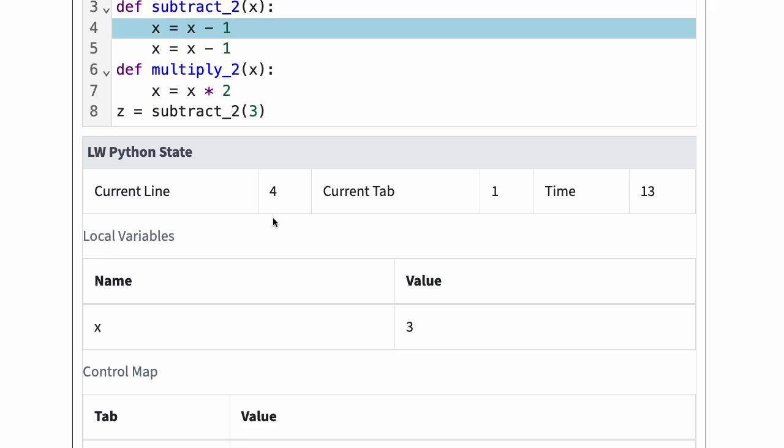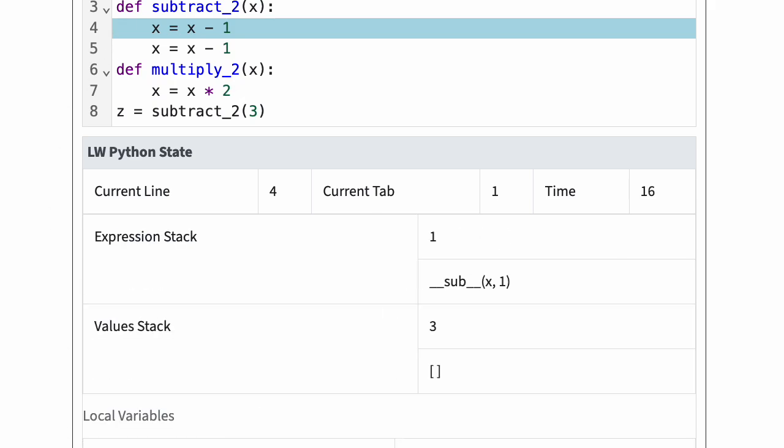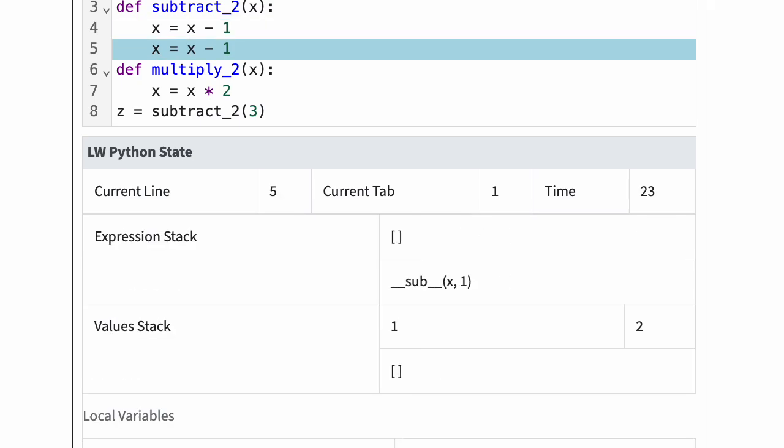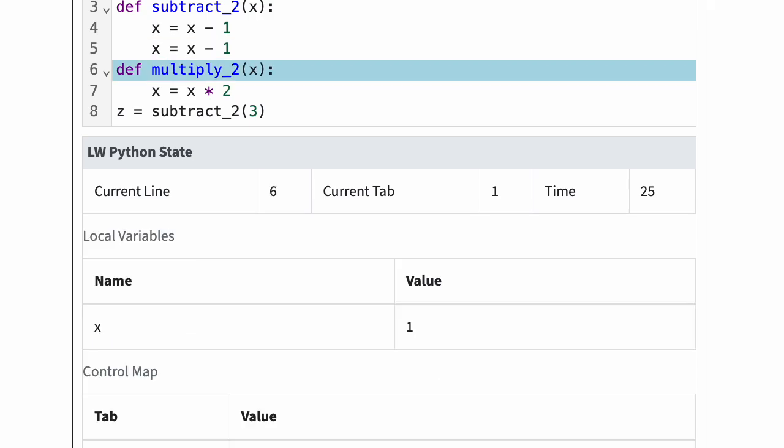At time 13, the current line is 4 and current tab is 1. Python is going to execute lines 4 and 5. At time 25, the current line is 6 and the current tab is 1. The program contains the function header at line 6, tab 0. Since the function header's tab is less than the current tab, the current code body has ended.